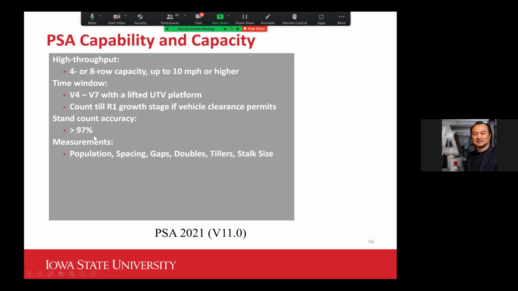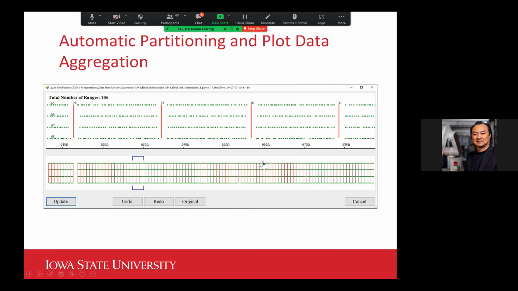Accuracy is very promising. It's constantly above 97% stand detection accuracy. Plus, it can also generate multiple metrics of measurements, not only the population, but also the spacing between the stands, the gaps in the plots, the doubles, tillers, and also an estimation of the size of the stalk. The data, once generated, can be automatically grouped into plots, so that researchers can use it directly just after running the mapper program, like you see on the screen.